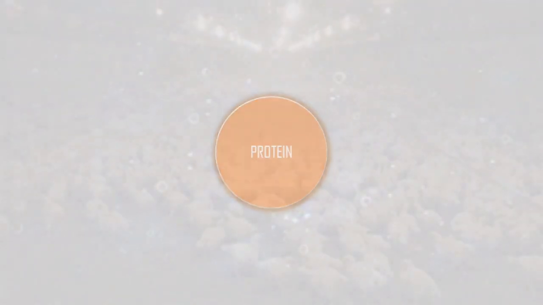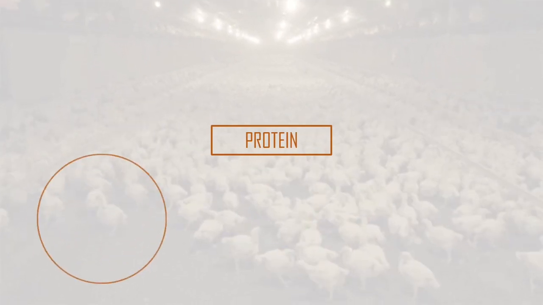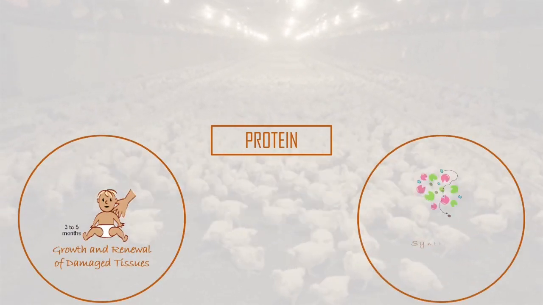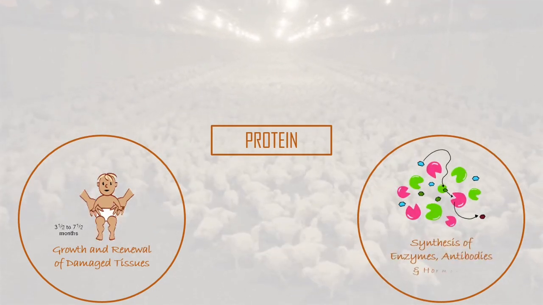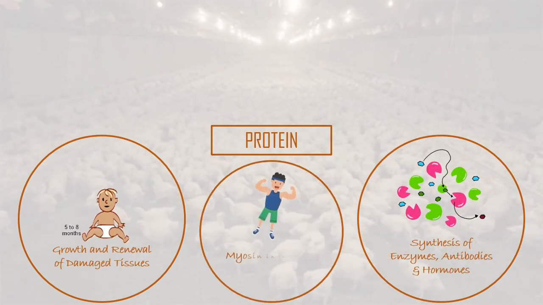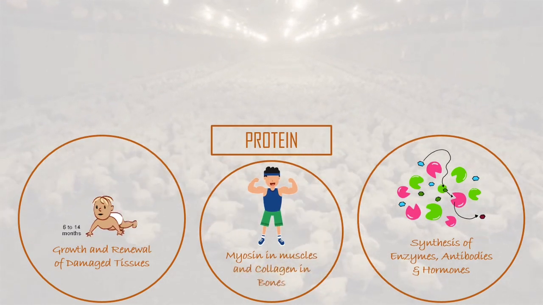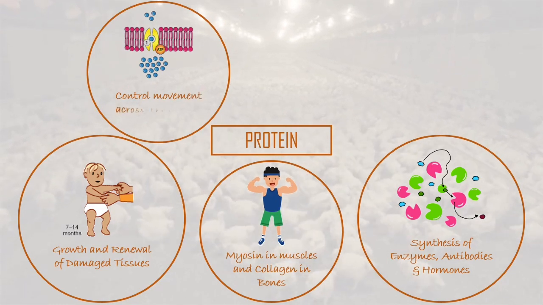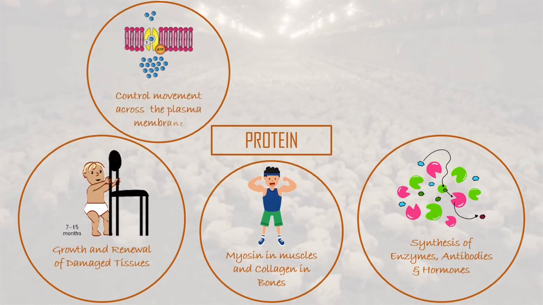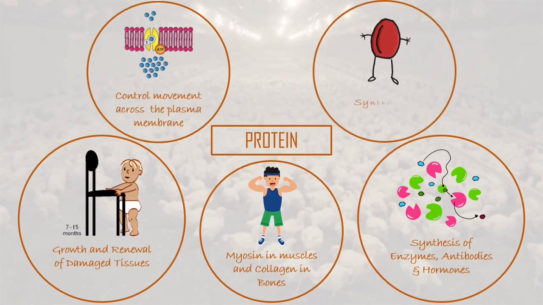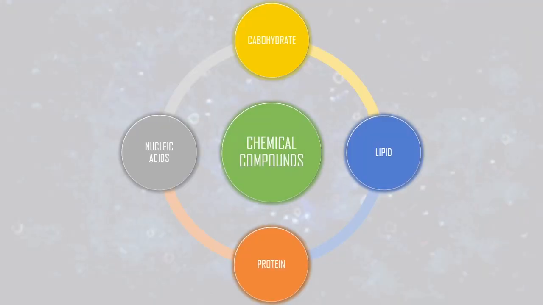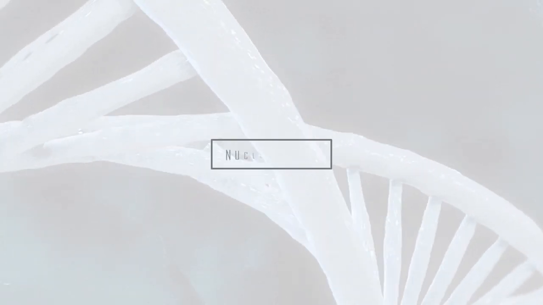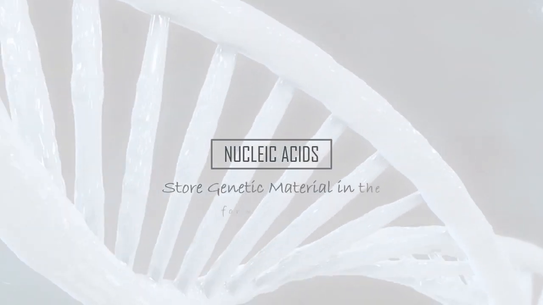Next on the list is protein. Proteins, as you all know, are important for growth and renewal of damaged tissues, and required for synthesis of enzymes, antibodies, and certain hormones. They form structural components like myosin in muscles and collagen in bones. They are also involved in controlling the movement of substances across the plasma membrane and in synthesizing hemoglobin for oxygen transport.